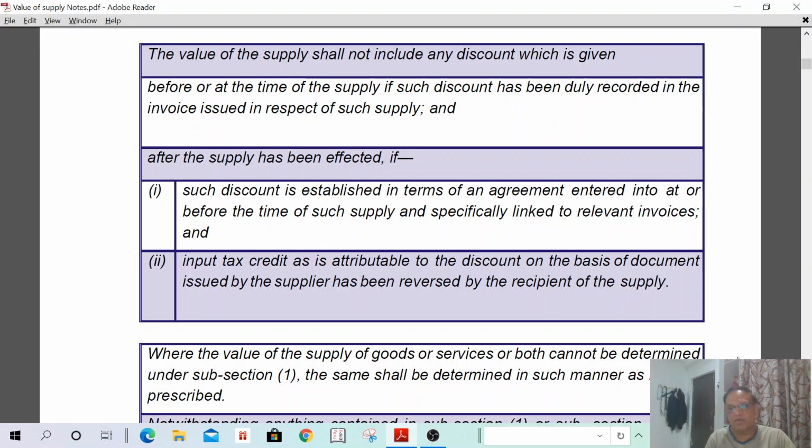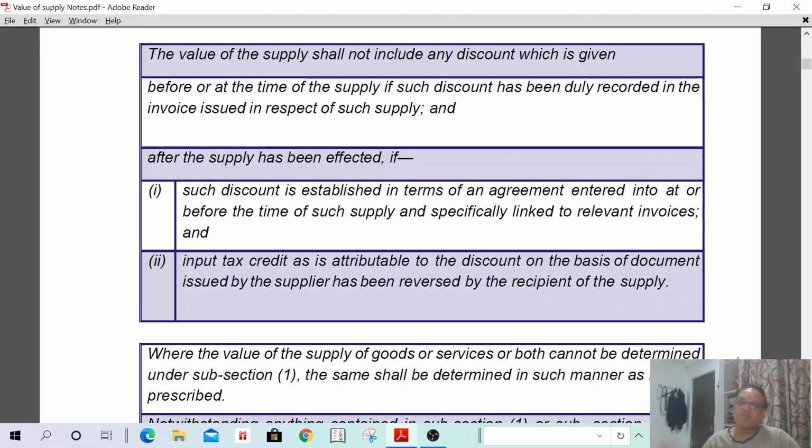For example, today I have sent 1000 packets of oil to the recipient, the dealer. If the dealer sells 1000 liters in the month, I have given an additional discount of 2% as per the agreement. I have an agreement with my distributor: if you sell 1000 liters of oil, then I will give an additional discount of 2%.